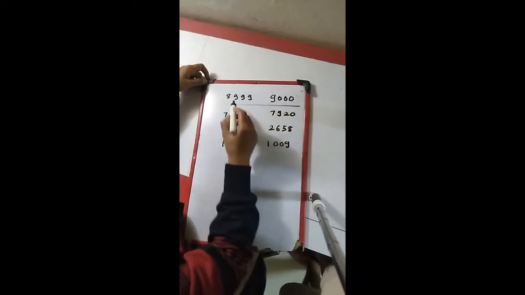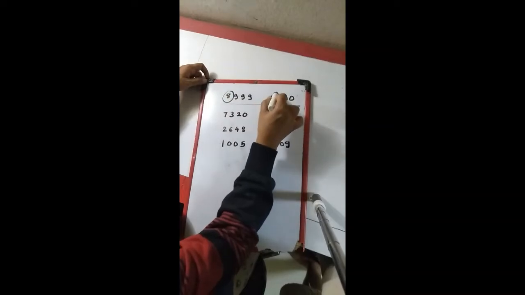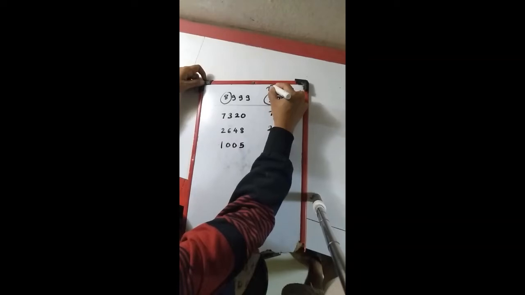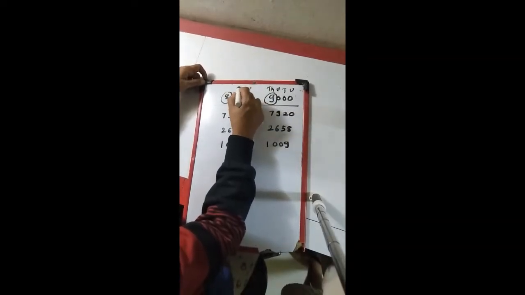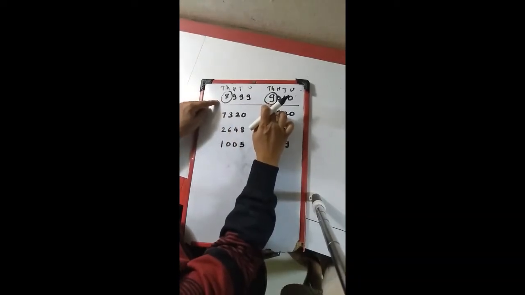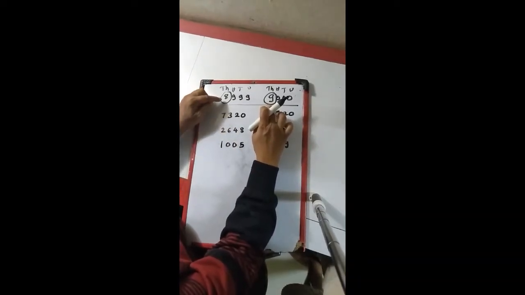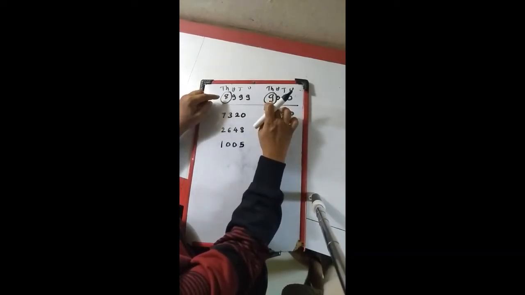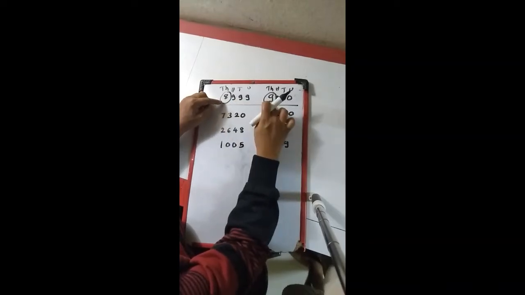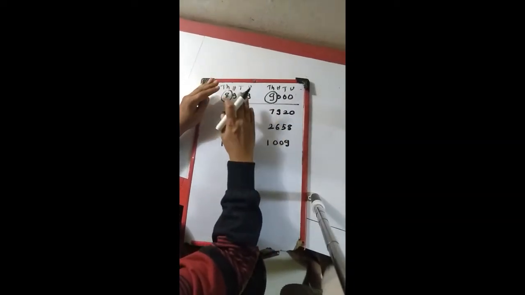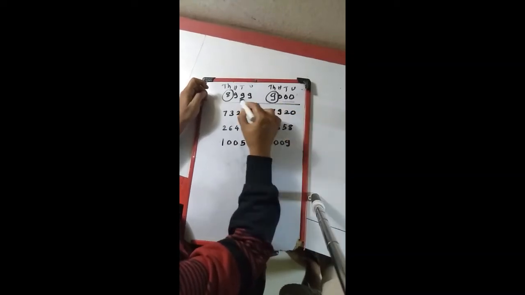So our first check is to check the thousands place digit. This is your thousands place. Unit place, tens place, hundreds place, thousands place. Here also unit place, tens place, hundreds place, thousands place. First we have to check the thousands place. So at thousands place, in this number there is an 8 and in this number there is a 9. So if we compare 8 and 9, which number is bigger? 9. So the 9,000 is bigger than 8,909. You don't need to go for the further numbers.